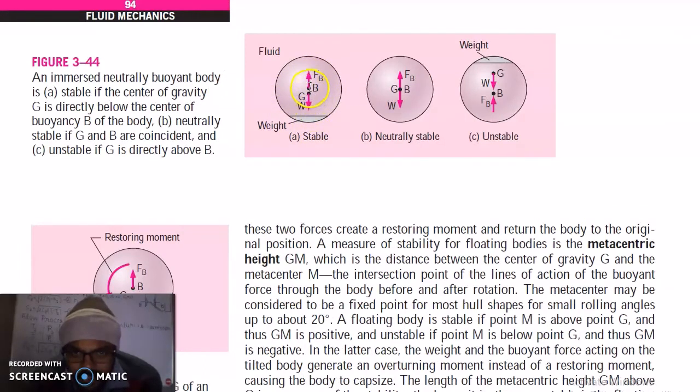Here the center of gravity is noted by G, and the center of buoyancy is noted by B. In this case, the center of gravity G and the center of buoyancy are aligned and both are at the same point. It is neutrally stable. In this case, your center of gravity is above the center of buoyancy. The center of buoyancy is below the center of gravity.